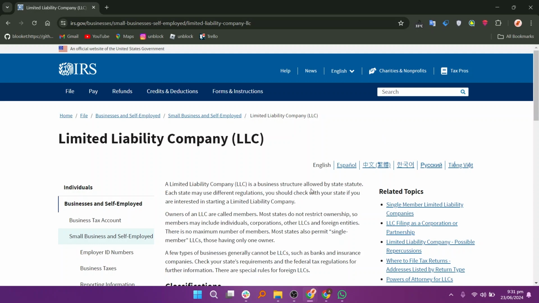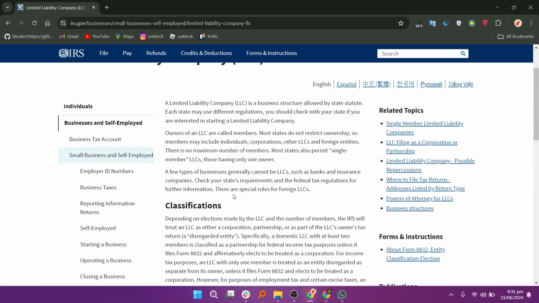Owners of an LLC are called members. Most states do not restrict ownership, so members may include individuals, corporations, other LLCs, and foreign entities. There is no maximum number of members. Most states also permit single-member LLCs, those having only one owner.